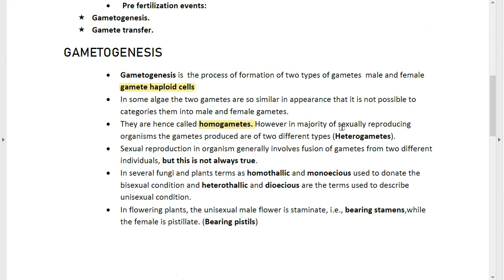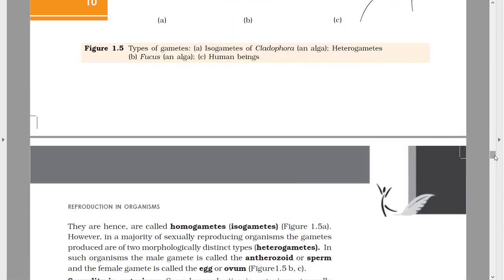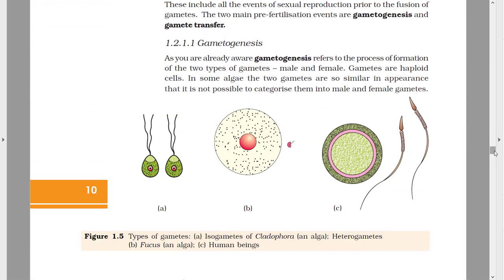However, in the majority of sexually reproducing organisms, the gametes produced are of two different types. And what do we call it? We call it heterogamous. A very common example is Homo sapiens. You can look over here. The male and the female gametes are very different.